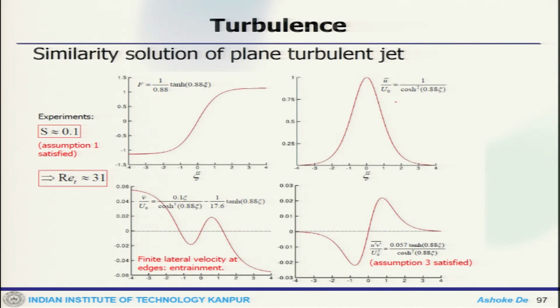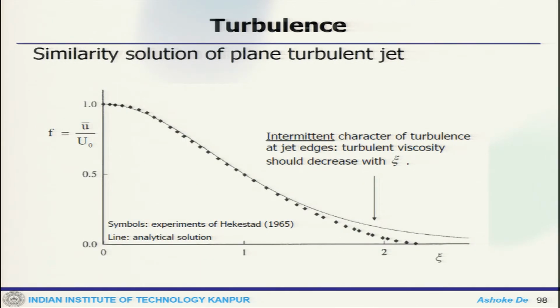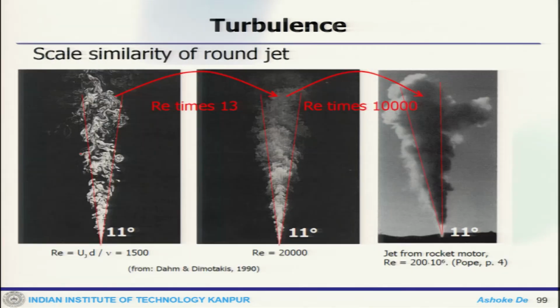So, we can see a similarity solution for a plane turbulent jet, and how A varies. This is the profile of u by u naught. This is for a turbulent Reynolds number of 31. So, this gives you an idea how things vary. Now, at the same time, this non-dimensional velocity, this is how it varies.